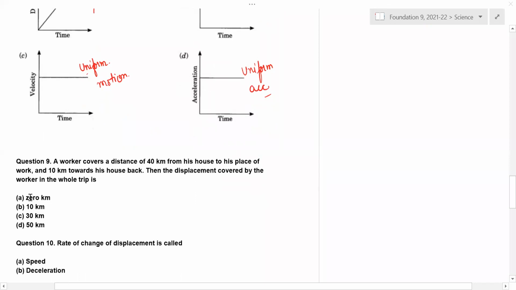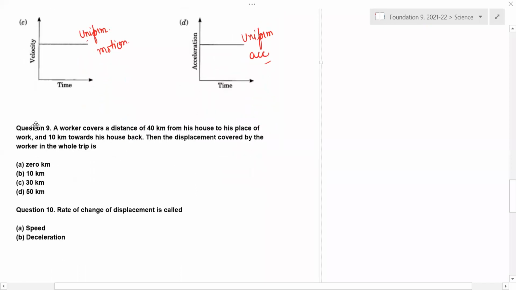Question number 9. A worker covers a distance of 40 km from his house to his place of work and 10 km back towards his house. Then the displacement covered by the worker in the whole trip is how much? You all please reply to me privately.